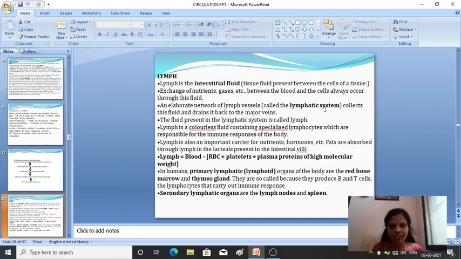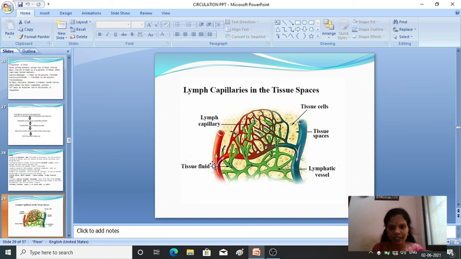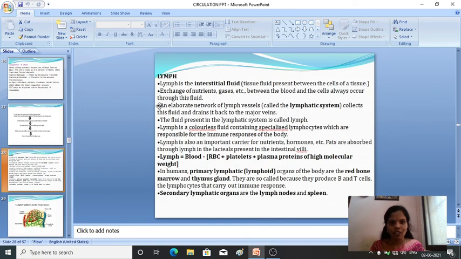And what does it do? It collects this fluid and drains it back to the major veins. You can see here tissue cells, tissue space. These are the lymphatic vessels and this is the tissue fluid. It will collect and drain back through the lymph capillaries. So the lymphatic system collects the fluid and drains it back to the major veins. The fluid present in the lymphatic system is called lymph.